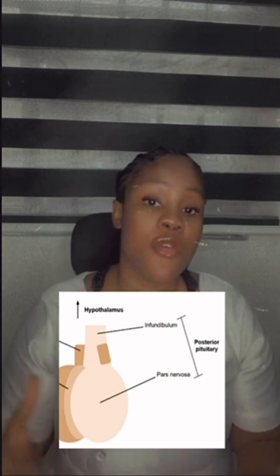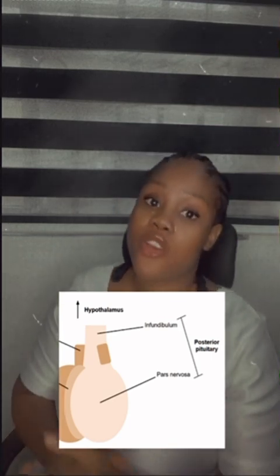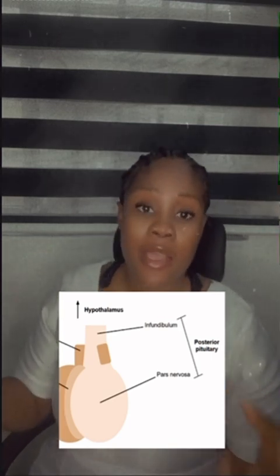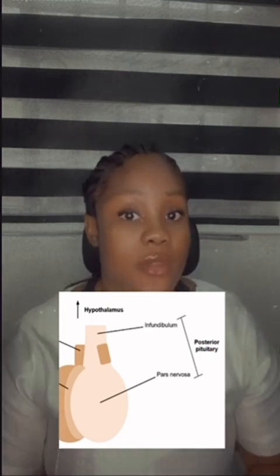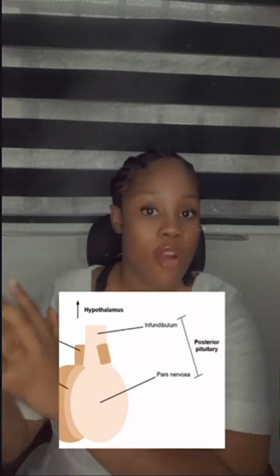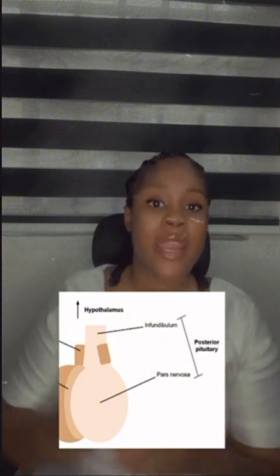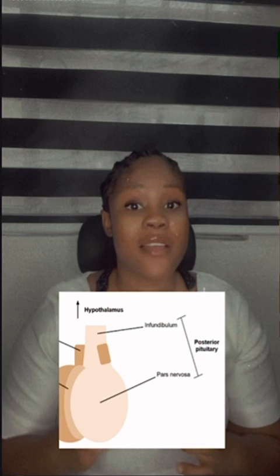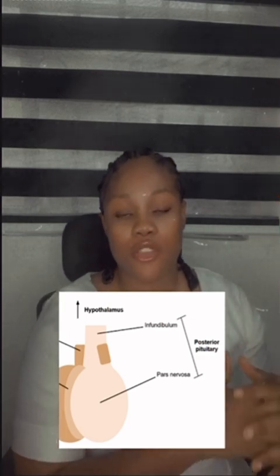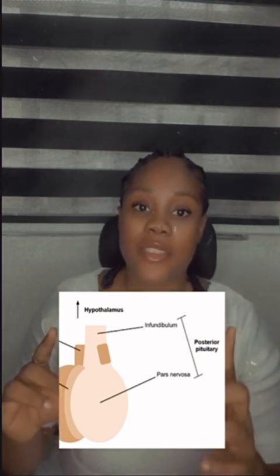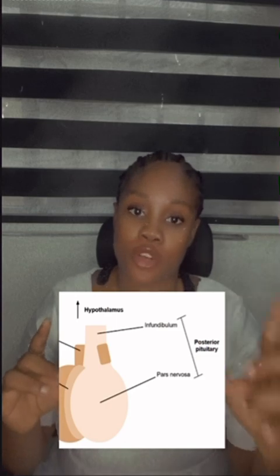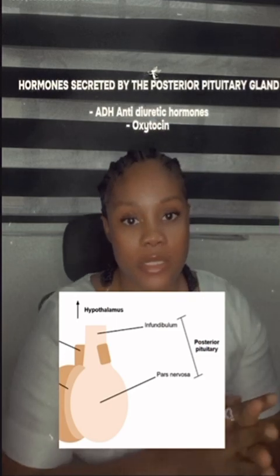Now, let's talk about the posterior pituitary gland. The posterior pituitary gland is otherwise known as the neurohypophysis. It is derived from the neuroectoderm, and it constitutes about 30% of the pituitary gland. That's to say it is smaller. The adenohypophysis is larger and the neurohypophysis is smaller. Now, it has 2 parts. It has the pars nervosa and it has the infundibular stalk. Take note, the pars nervosa is the main hormone secreting portion of the neurohypophysis.